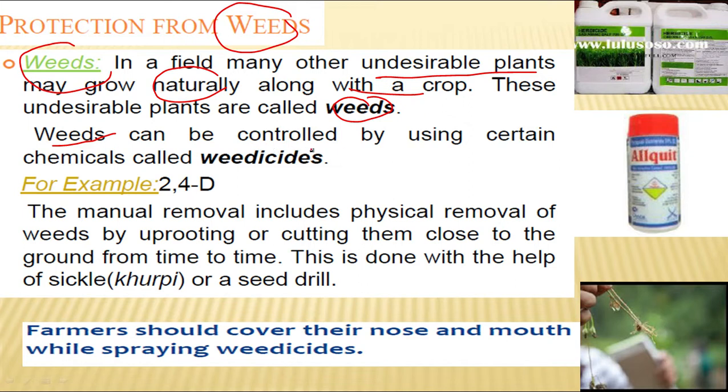It can be controlled by using certain chemicals in the form of spray, means spraying the weedicides over the crops. So it will decrease the growth of weeds. For example, the weedicide 2,4-D, where D represents dichlorophenoxyacetic acid. Weeds can also be removed manually, that is uprooting the weeds or cutting the weeds close to the ground. This can be done with the help of a sickle, that is called khurpi, or by a seed drill.